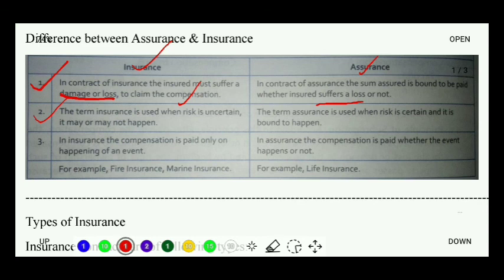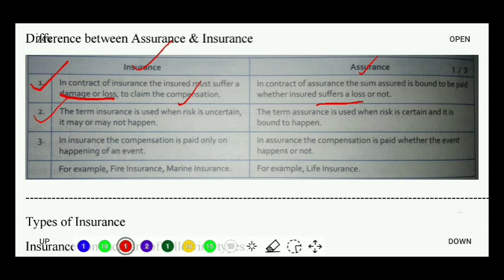Now, what is maturity period? It is a term for which the insurance was taken. For example, 10 years or 20 years. So, if in the next 20 years the insured dies, then on the death he gets the compensation. But in case 20 years have passed of taking the insurance policy and the insured is well alive, then just at the end of the 20th year he will get his sum assured.